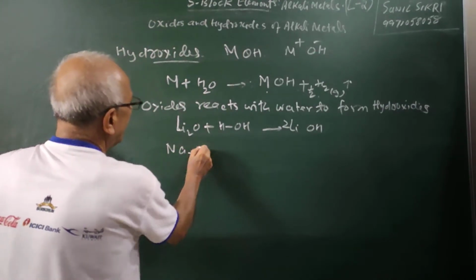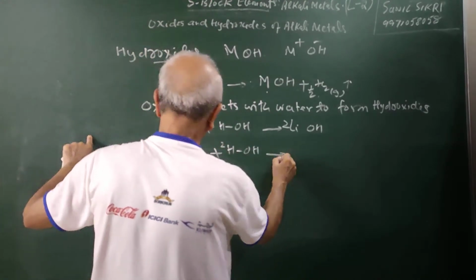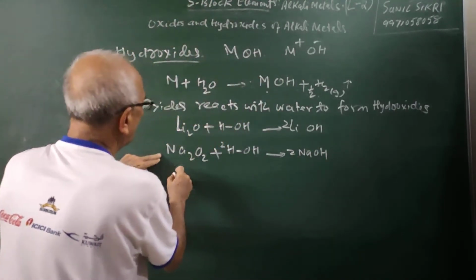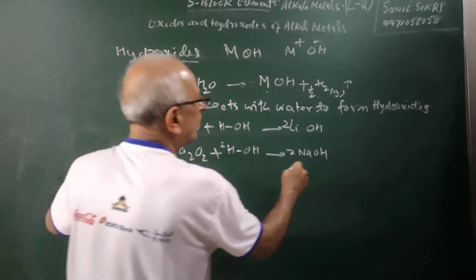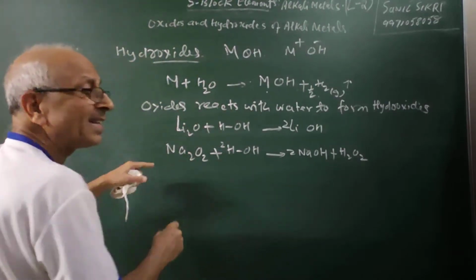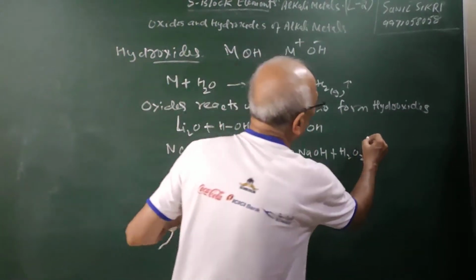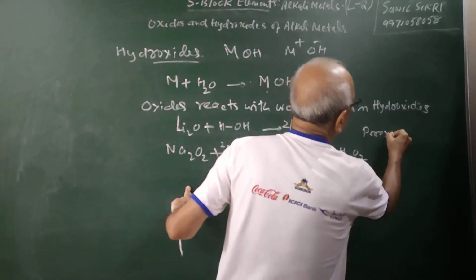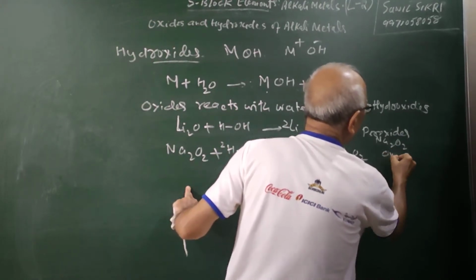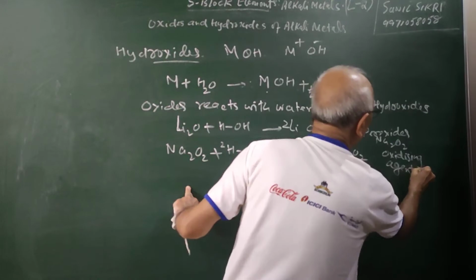If I use Na2O2 plus H2O, again I am representing it like this. What is the result of this? You are going to get 2NaOH, and there will be H2O2. Therefore, you can see that the peroxides and superoxides act as oxidizing agents. Peroxides, Na2O2, will act as oxidizing agents.